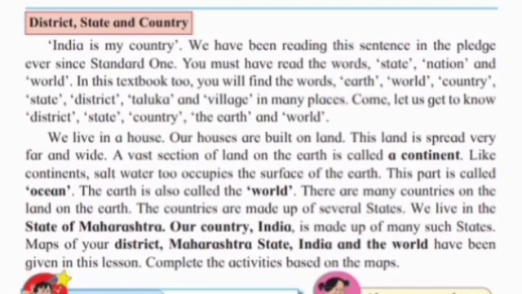There are many countries on the land on the earth. The countries are made up of several states. We live in the state of Maharashtra. Our country India is made up of many such states. Maps of your district, Maharashtra state, India and the world have been given in this lesson. Complete the activities based on the maps.